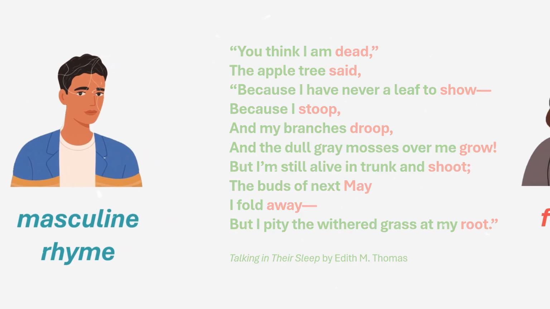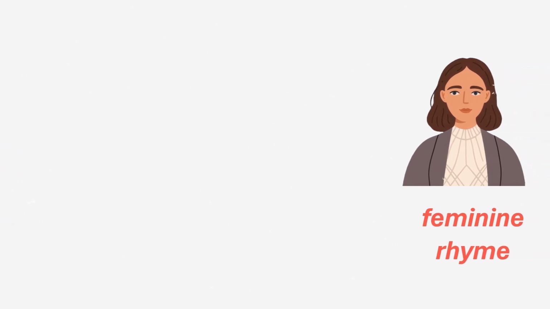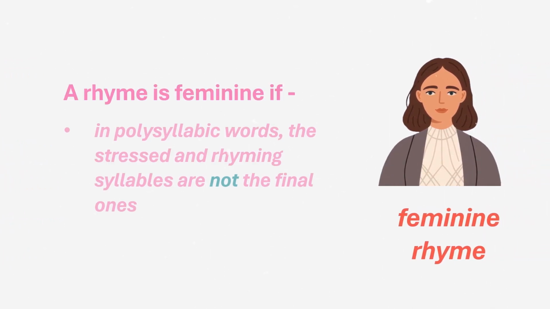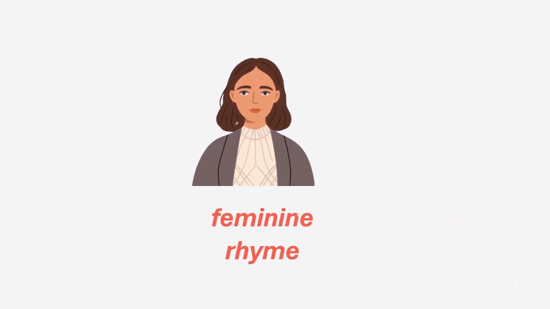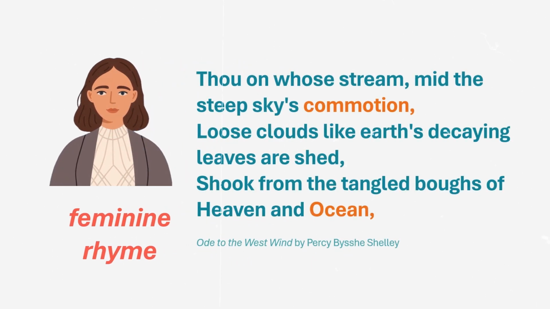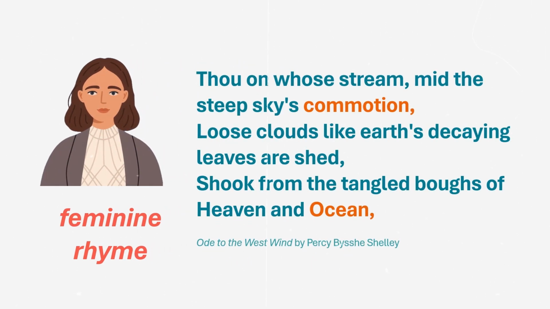Thomas. A feminine rhyme occurs in rhyming words with 2 or more syllables, in which the stressed and rhymed syllables are not the final ones. These lines from Shelley's Ode to the West Wind are an example of feminine rhyme.